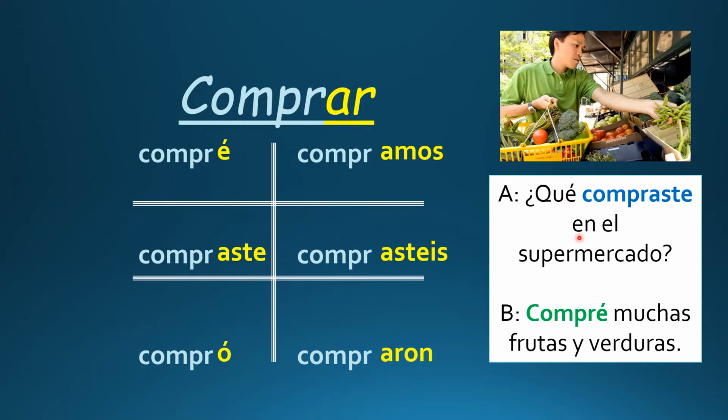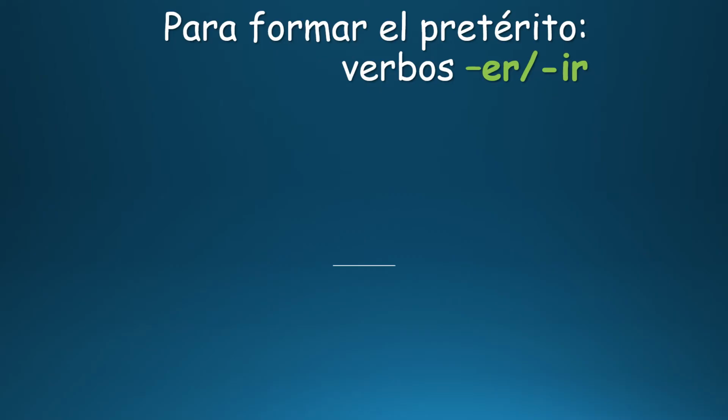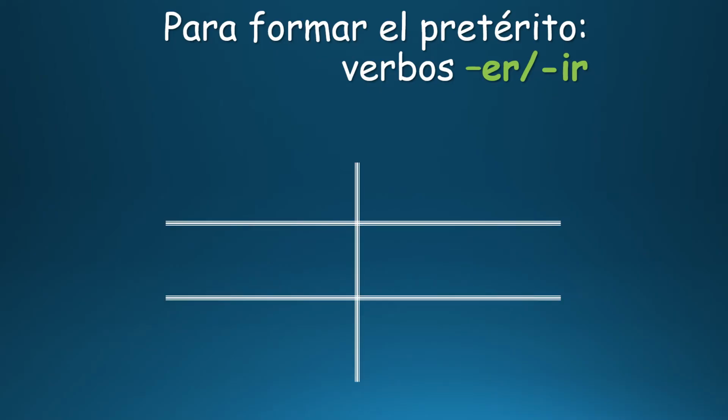¿Qué compraste en el supermercado? Compré muchas frutas y verduras. Now let's look at our verb endings for regular ER and IR verbs in the preterite. Í, iste, ió, imos, isteis, ieron. And that's right, we use the same endings for ER and IR verbs in el pretérito.